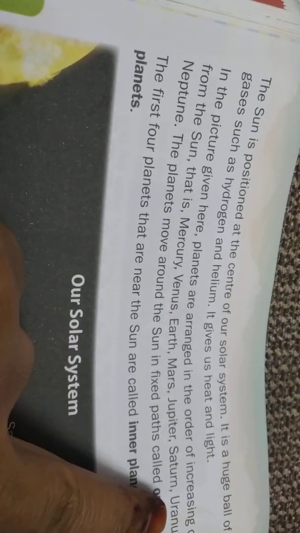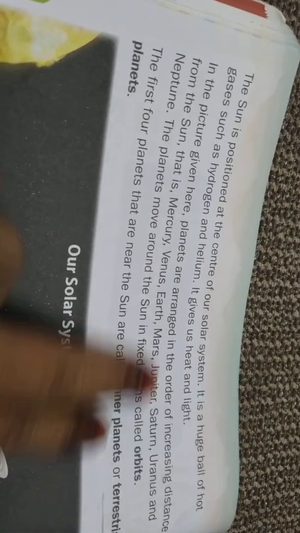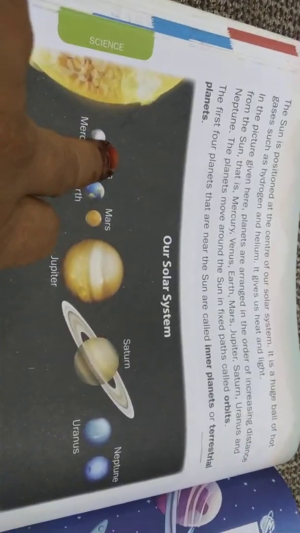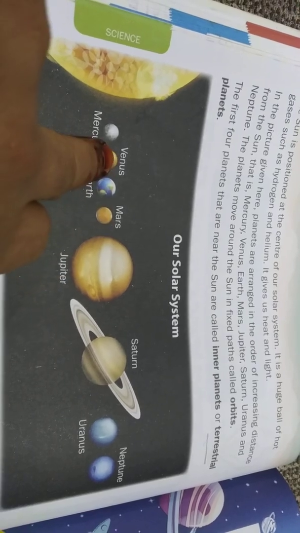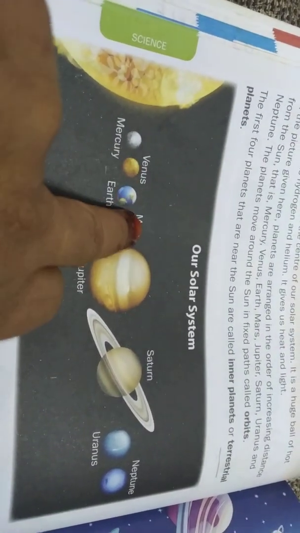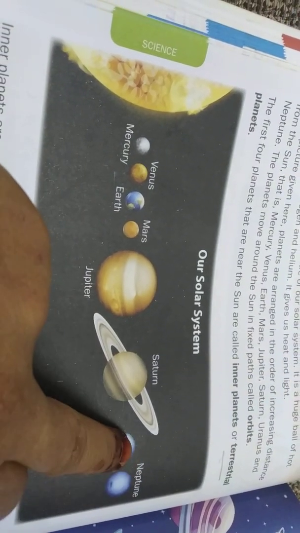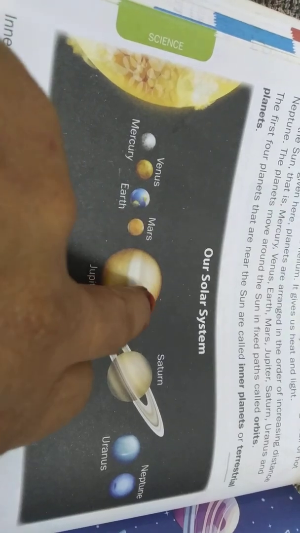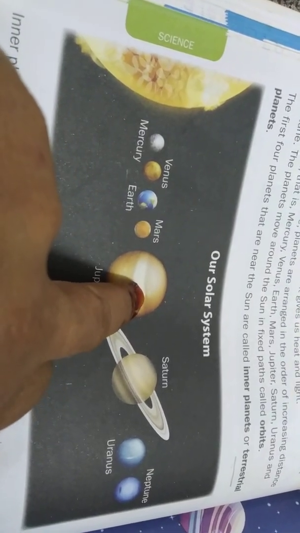In the picture given here, planets are arranged in the order of increasing distance from the sun. That is Mercury, Venus, Earth, Mars, Jupiter, Saturn, Uranus, Neptune. The fixed paths of the planets around the sun are called orbits.